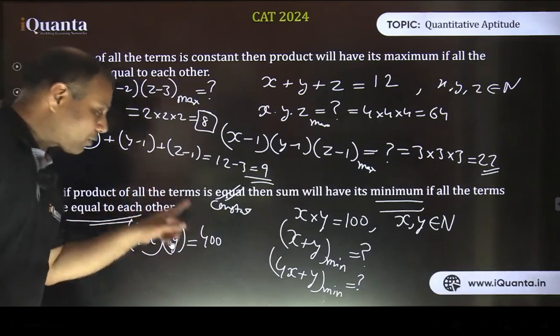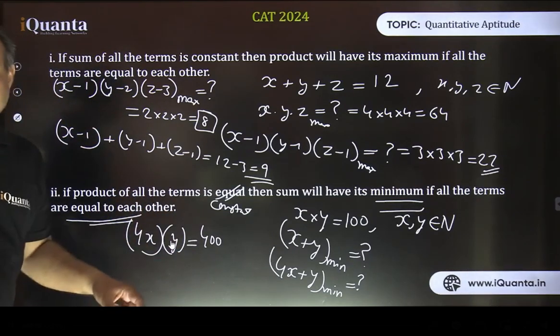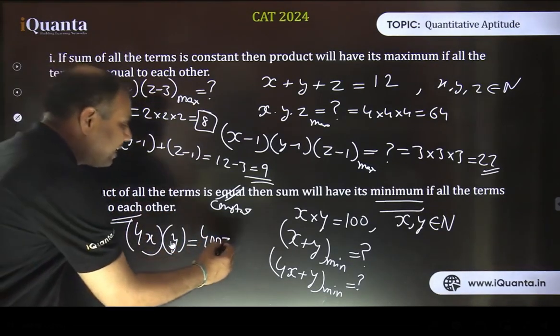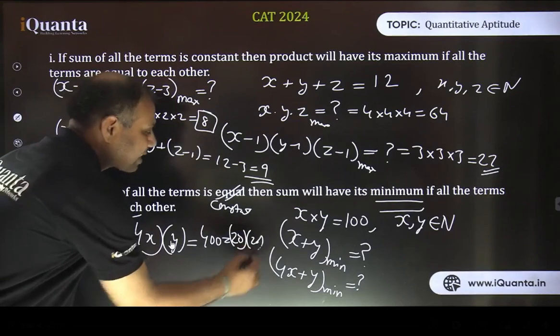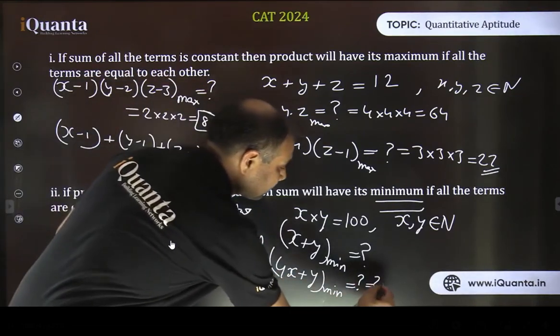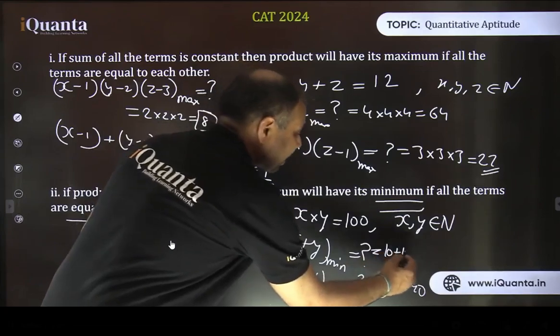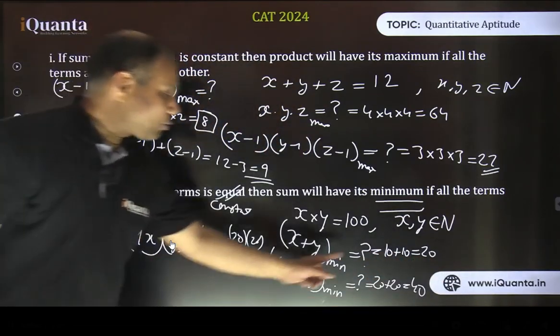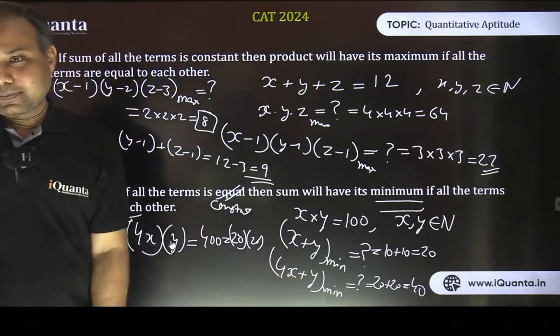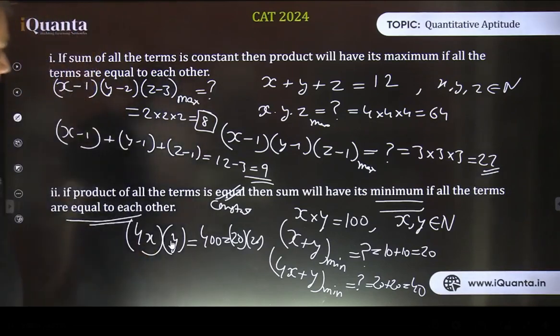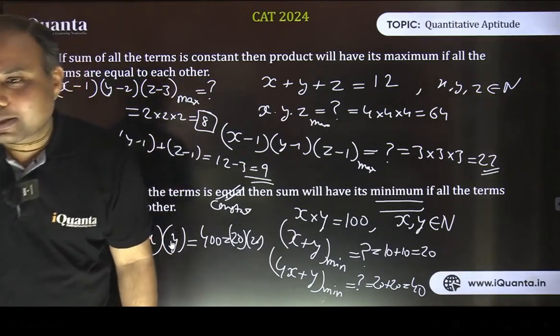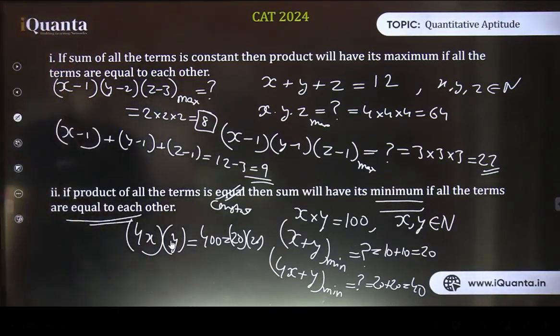So because now this product is constant, these terms' sum can be minimized by making both of them equal. That is 20 each. So it is 20 into 20. So the required sum is nothing but 20 plus 20, that is 40. In the previous case, we took x and y both to be 10 each, so that was 10 plus 10, 20. But in this case, y is 20 and x comes out to be 5. Okay, so don't make these casual errors. Okay, so there are a few questions for you as homework.